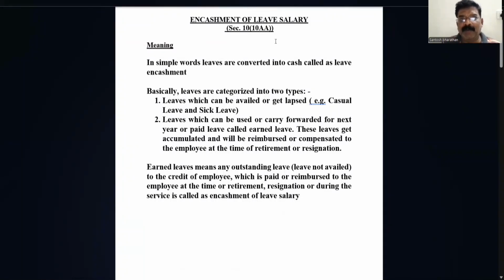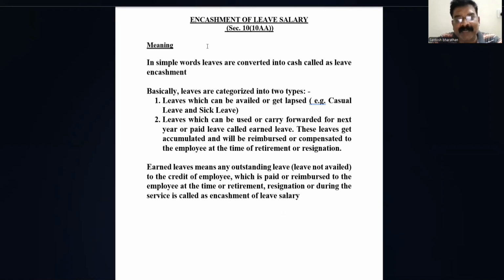So today we are going to learn encashment of leave salary, section 10, subsection 10AA. First we'll understand the meaning of leave salary and leave encashment. Both are one and the same. See, leave encashment means, in a very simple way, leave which is not availed will be converted into cash. That basically we mean a leave salary.